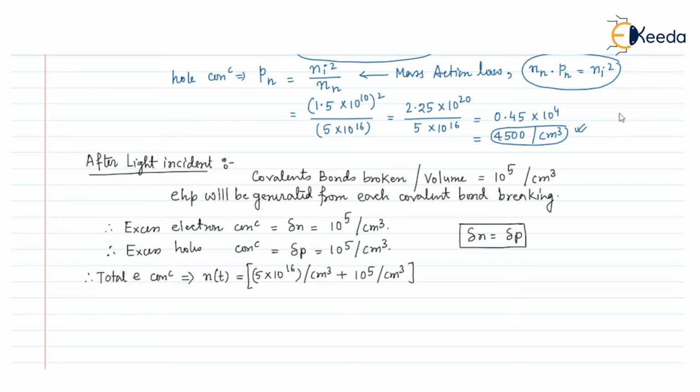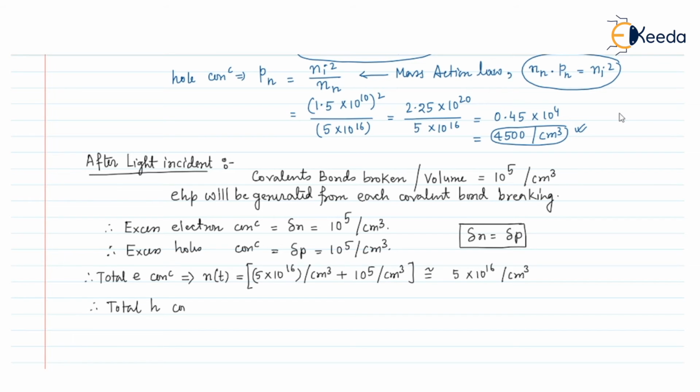So this is the total amount of electrons after the light incident. We can say that this 10 to the power 5 is very negligible with respect to the 5 into 10 to the power 16. So we can write only 5 into 10 to the power 16 per centimeter cube. So the percentage change in the electron concentration is very much negligible.